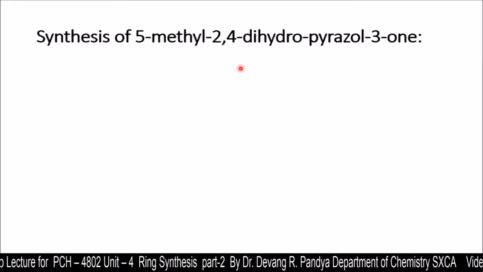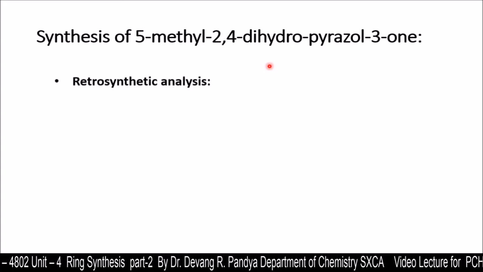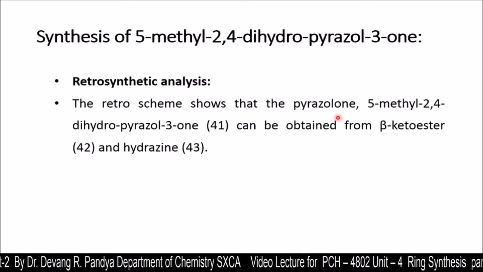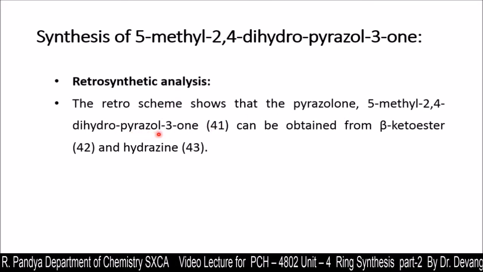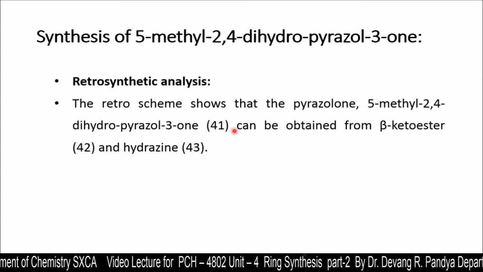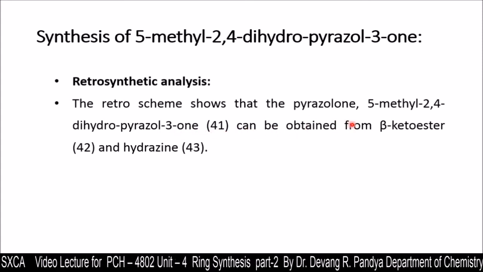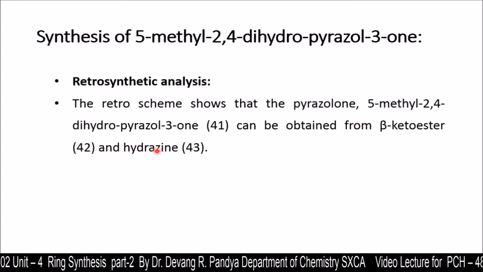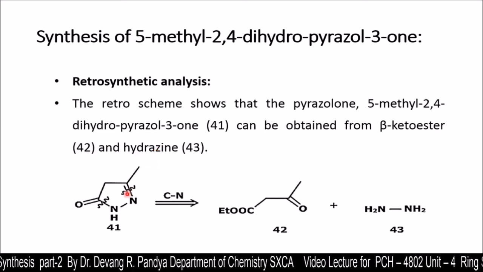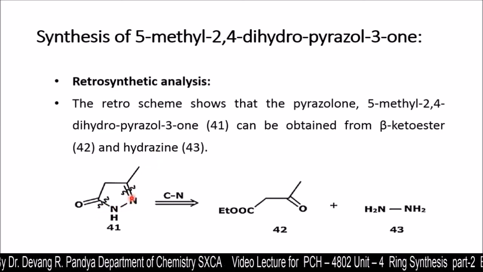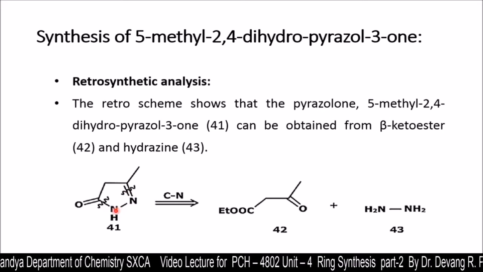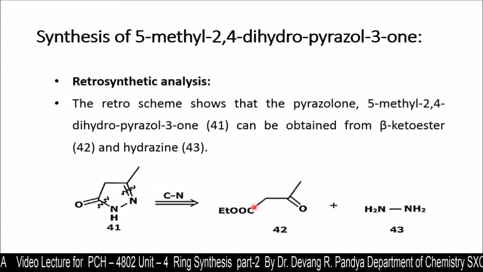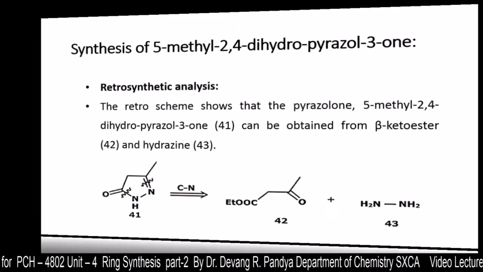Synthesis of 5-methyl-2,4-dihydropyrazol-3-one. Retrosynthetic analysis of this compound shows that the 5-methyl-2,4-dihydropyrazol-3-one, that is structure 41, can be obtained from beta ketoester, structure 42, and hydrazine, that is structure 43. So here two heteroatoms would be there. Secondary nitrogen enters in nitrogen, and then two wiggly lines are placed, so C-N and C-N double disconnection is going to give us the starting material.